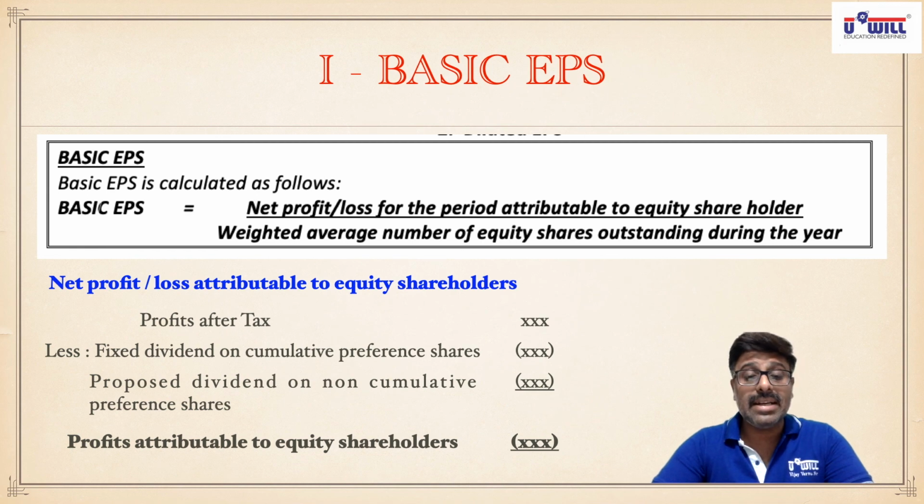Now we understand the denominator. So the numerator is clear in the formula. What is net profit or loss attributable to equity shareholders? Now what is the denominator? Weighted average number of equity shares outstanding during the year.